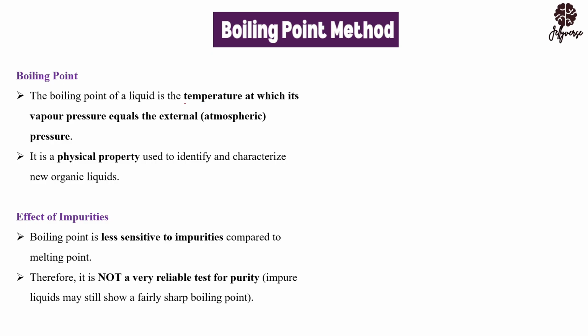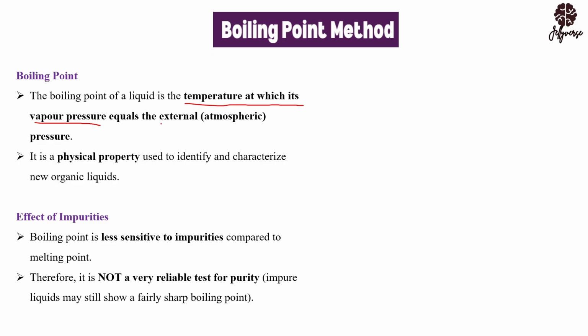So when the vapor pressure equals the external or atmospheric pressure, this means that boiling is occurring. When the vapor pressure is not equal to the external pressure, boiling will not occur. But the moment the vapor pressure equals the atmospheric pressure, boiling occurs. And it's a physical property that is used to characterize new organic liquids.